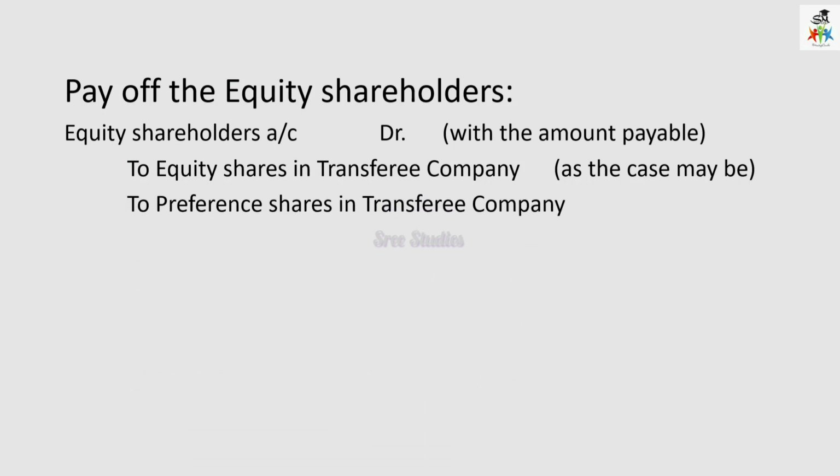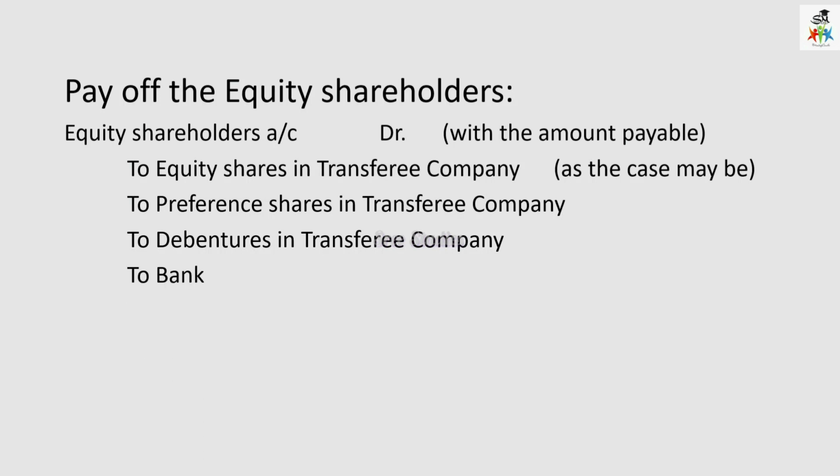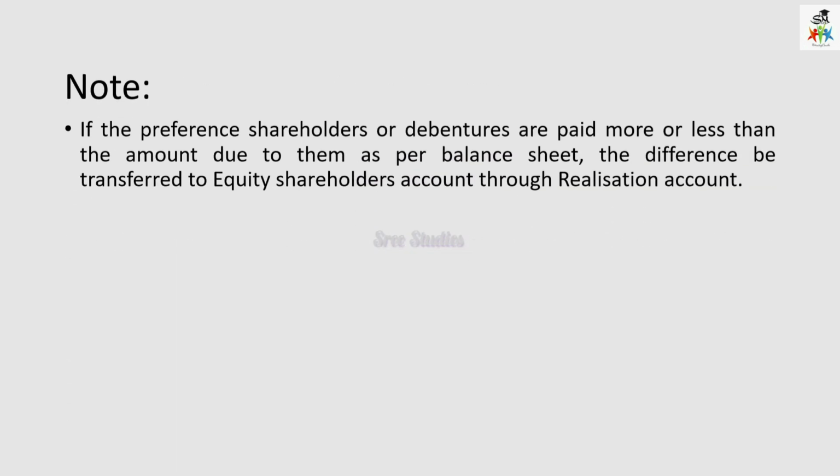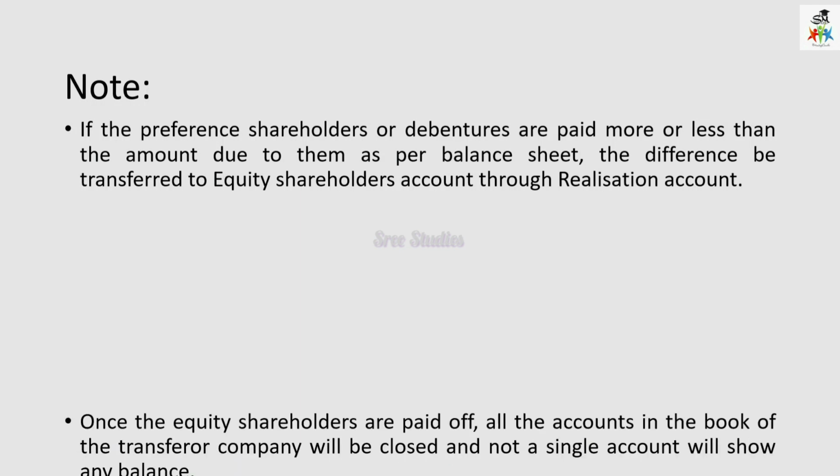The mode of payment may be either equity shares or preference shares or debentures or bank, as the case may be. And then here you have to note that if the preference shareholders or debenture holders are paid more or less than the amount due to them as per the balance sheet, that difference should be transferred to realization account only.